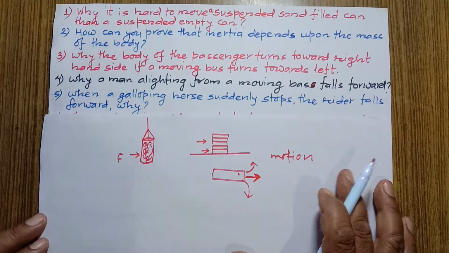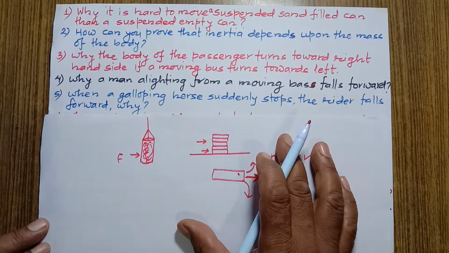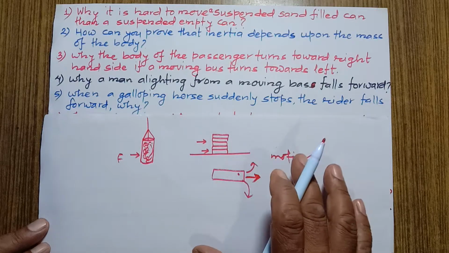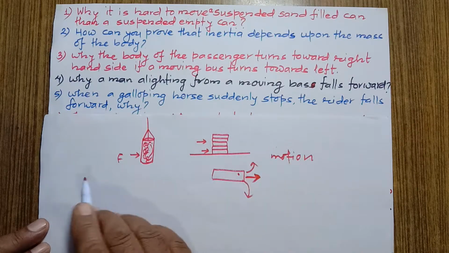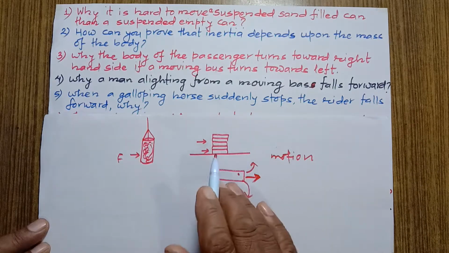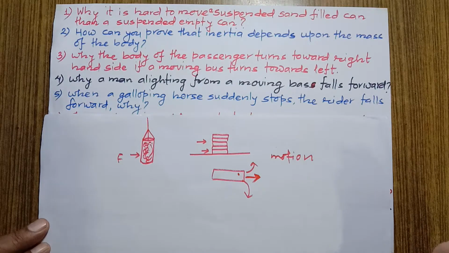Why? The body of the rider of a galloping horse is in motion, and according to Newton's first law of motion, it has inertia of motion, therefore it tends to continue its state of motion even when the horse suddenly stops, so the rider falls forward.